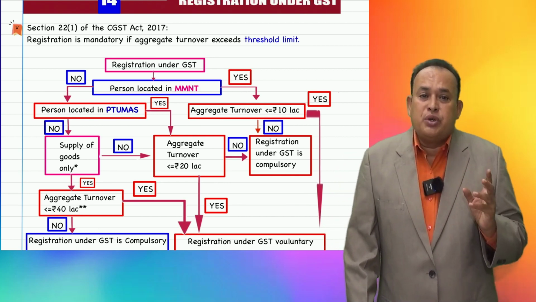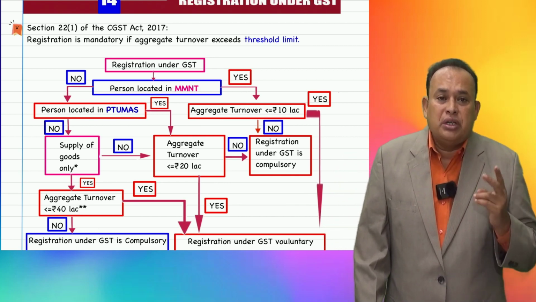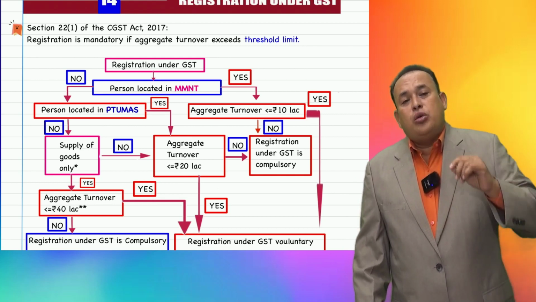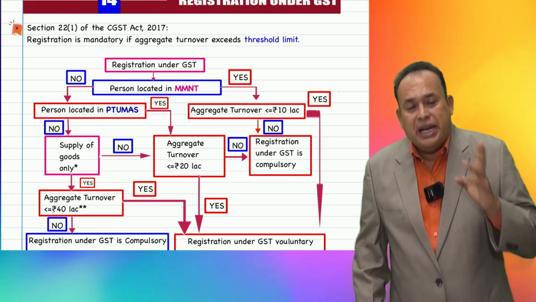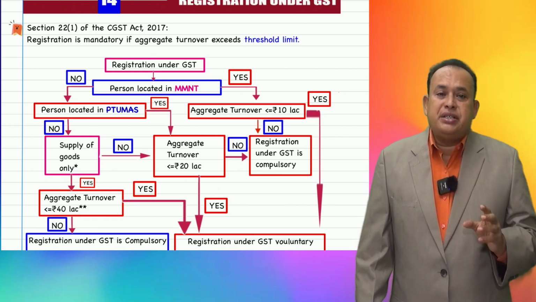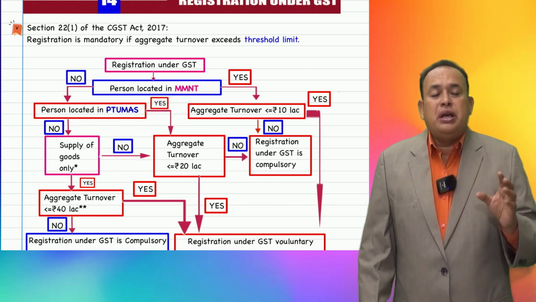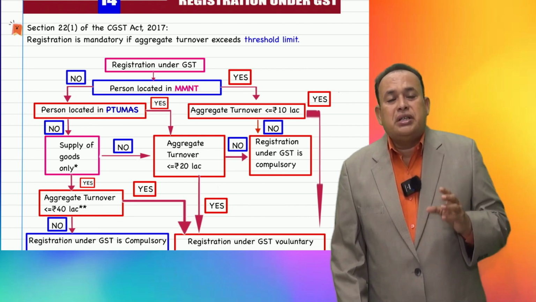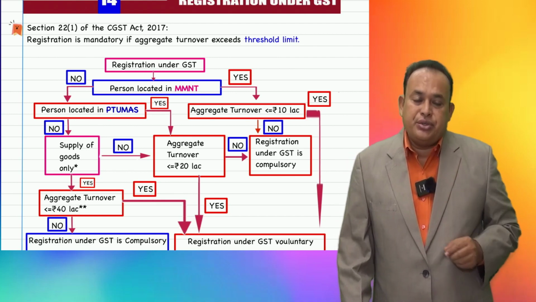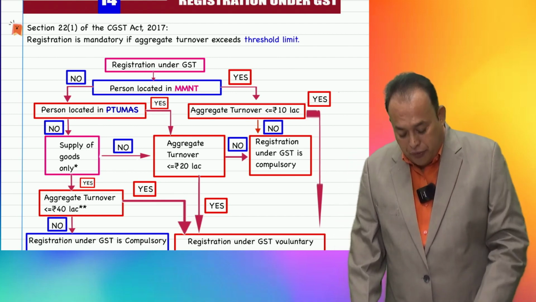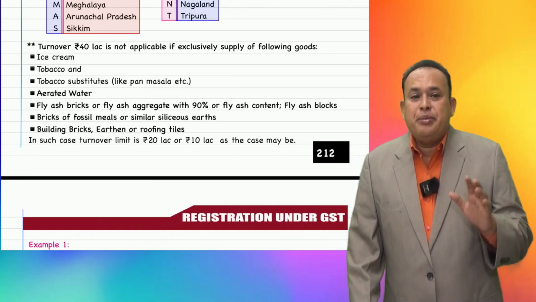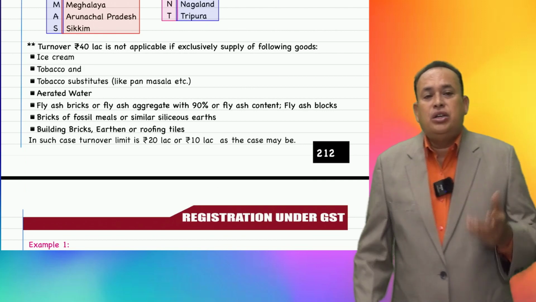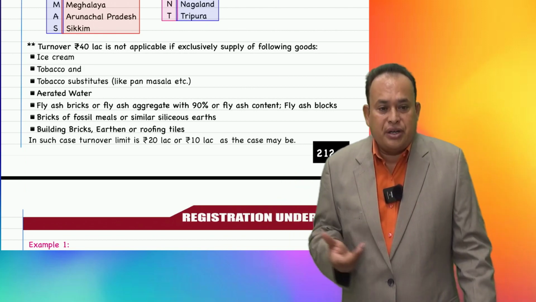For a few states where supplier of goods and supplier of services are both 20 lakhs, or only supply of services, 20 lakhs. For a few states where supply of goods alone is supplied as taxable goods, the threshold limit is 40 lakhs. And in that state, for a few products, it remains 20 lakhs, if not 10 lakhs. Like that, we understood in the last class, my dear friends.